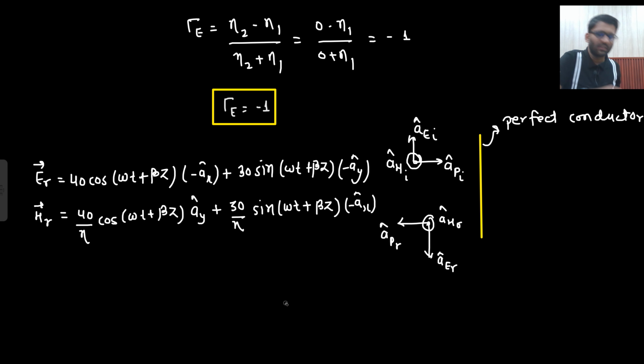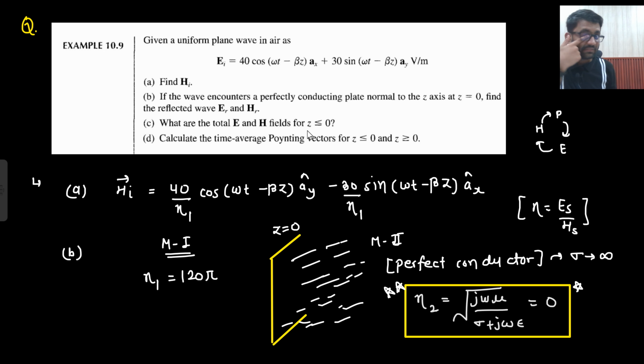Yeah. So ER and HR we have calculated. What are the total E and H field for z less than 0? So you just need to add them up. Okay.